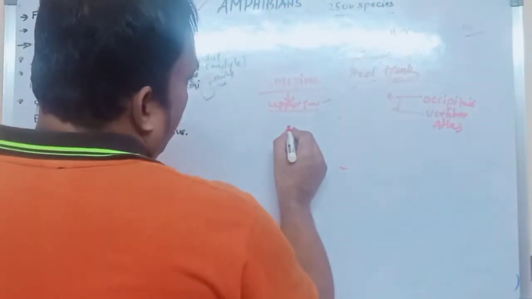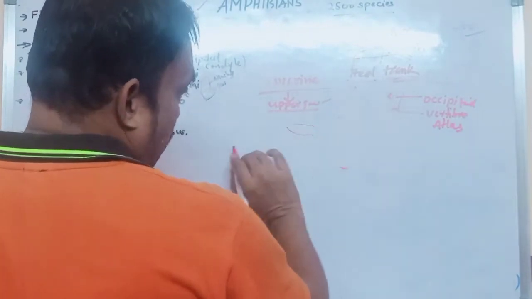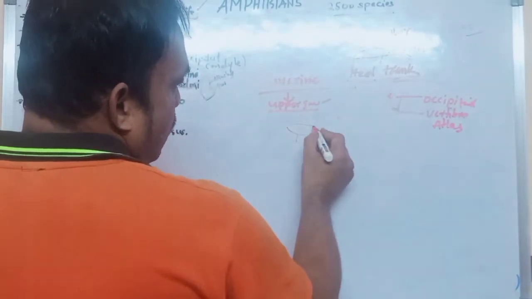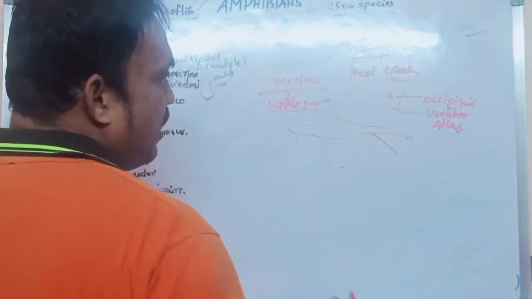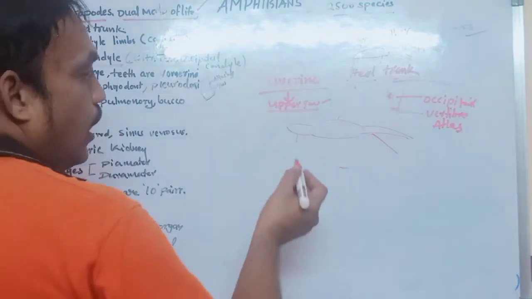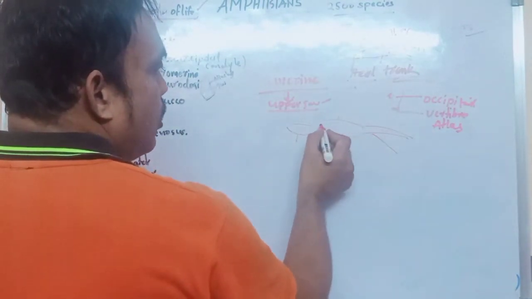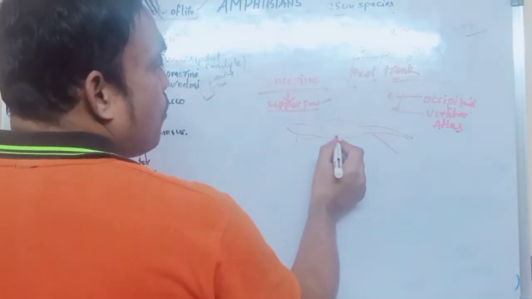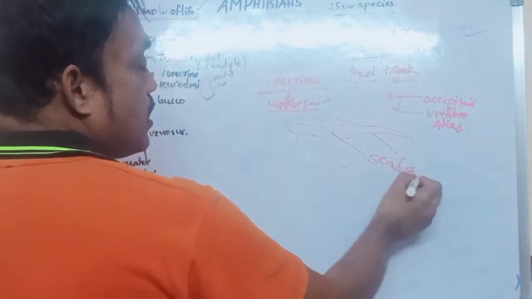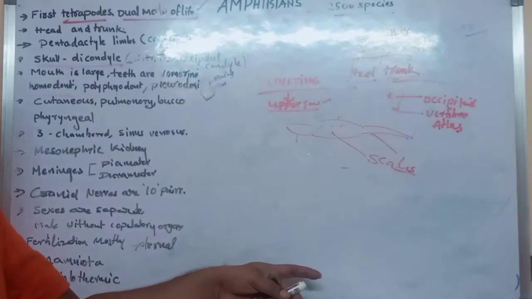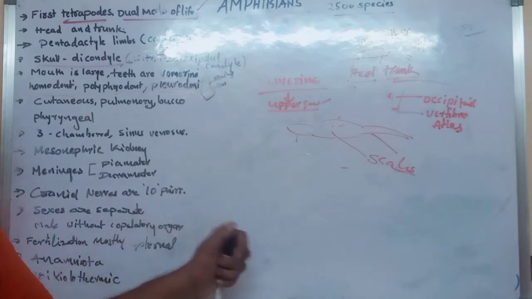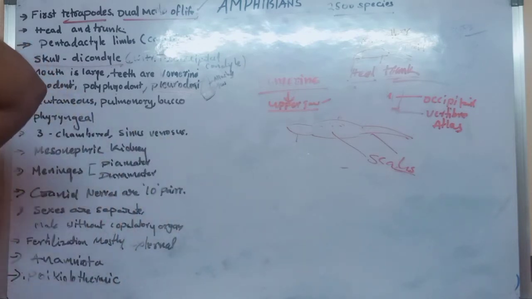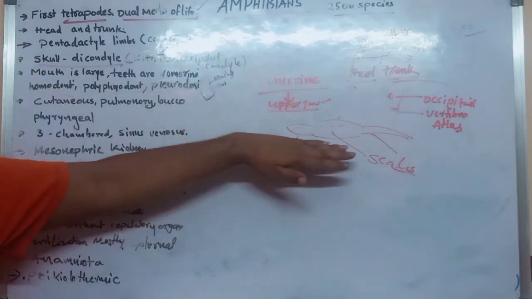Already I told you the body is divided into parts, especially three parts. One is head, second one is trunk, and third one is tail. Some amphibians have a tail, some amphibians do not have the tail. And the body is not covered with any scales. Scales are absent. For example, when we discuss fishes, the body is covered with three types of scales, especially placoid, ctenoid, and cycloid scales. Okay, and here scales are absent.